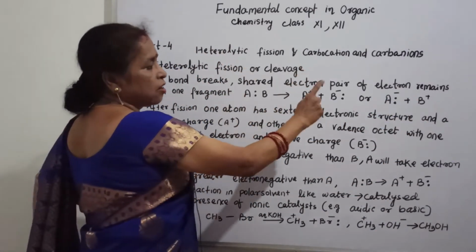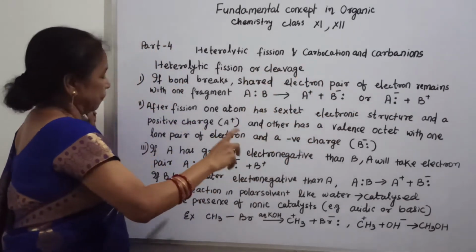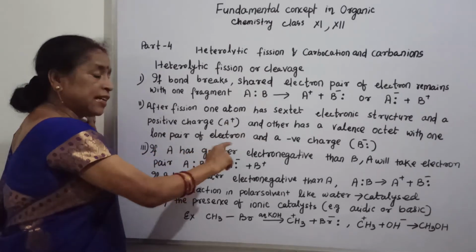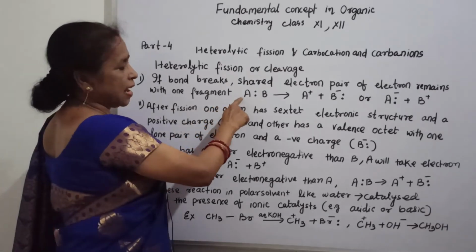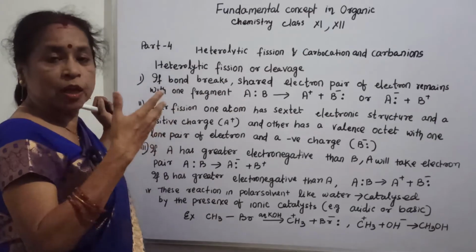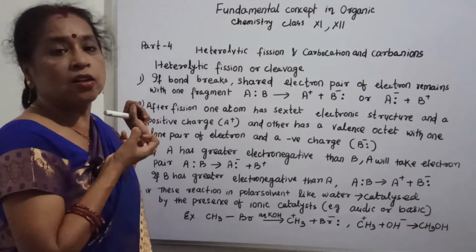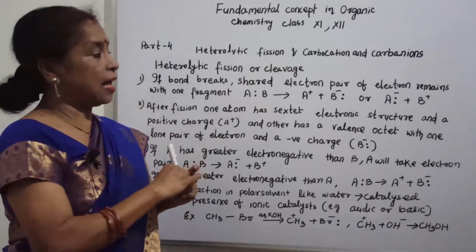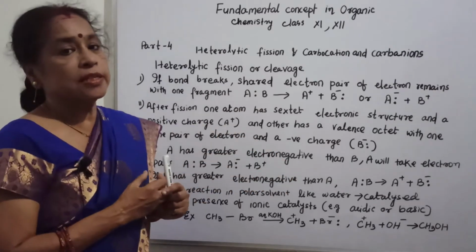Why are there two possibilities? Because if A is more electronegative than B, what is meant by electronegative? Electronegative means having a tendency to attract electrons towards itself. That means group 17 has more power to attract electrons towards itself.